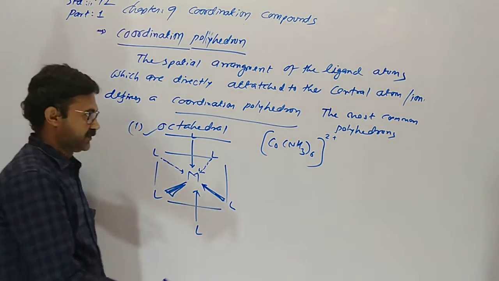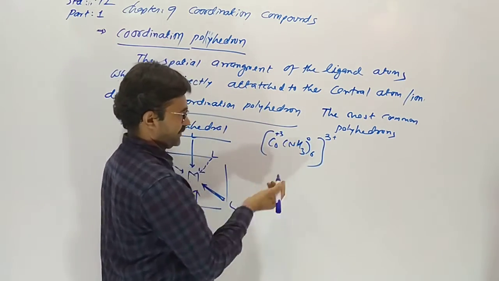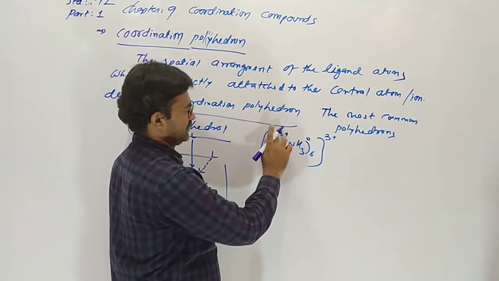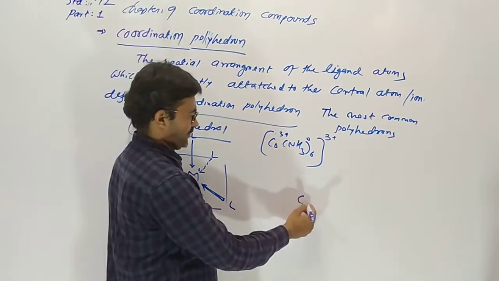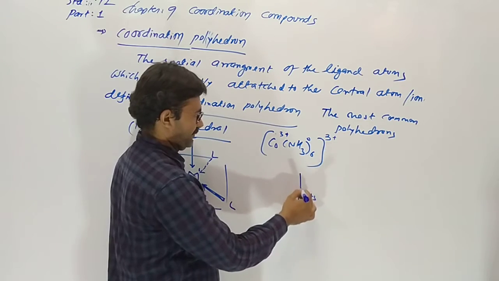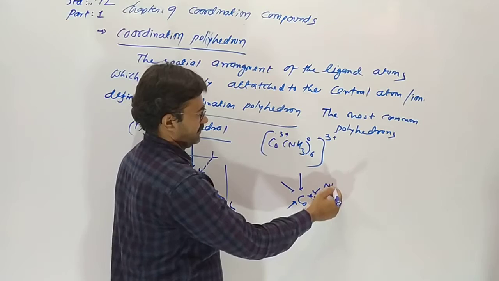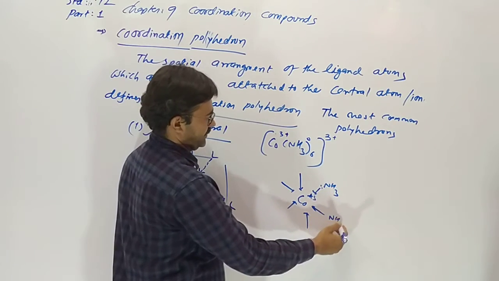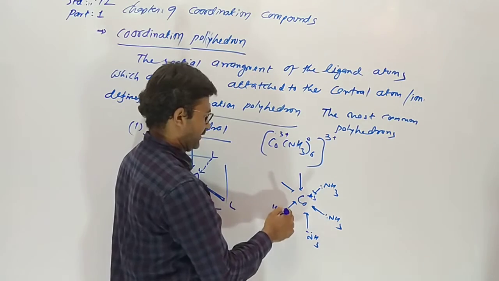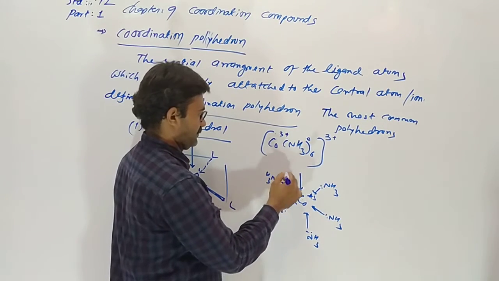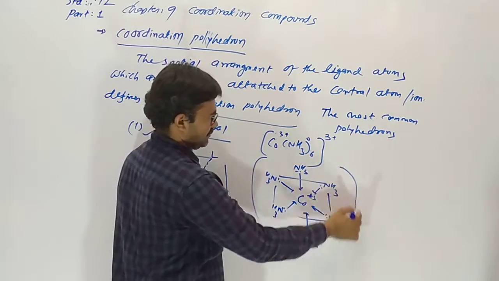Cobalt 3 plus or 2 plus. Suppose here it is 3 plus, then 0, and here it is plus 3. Both are the same. Here cobalt is directly connected with the 6 amines. Here NH3 is the ligand, and this is the spatial arrangement.